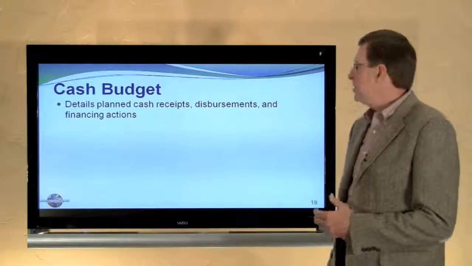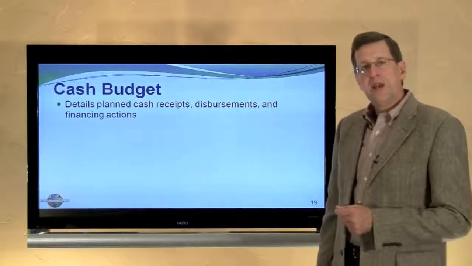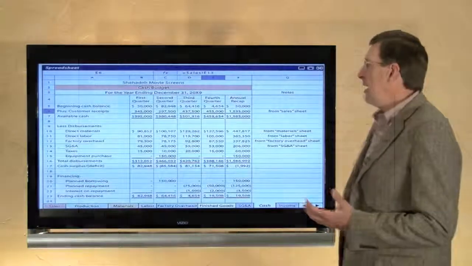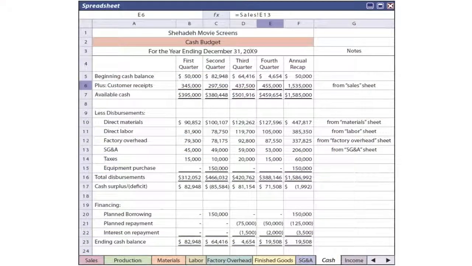Let's next turn our attention to the cash budget, which details the planned cash receipts, disbursements, and financing activities. Recognize, first of all, that almost all of the information in the cash budget is drawn from elsewhere. Here I'm showing, for example, our cash receipts being pulled from the sales sheet.